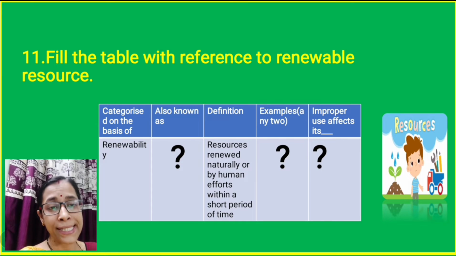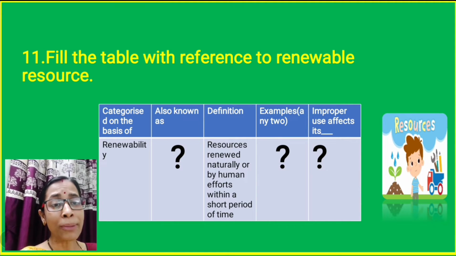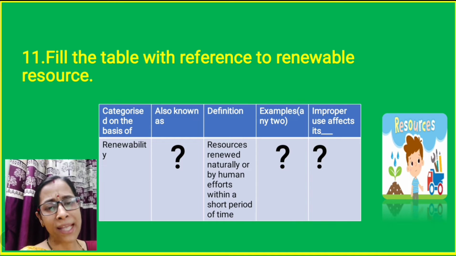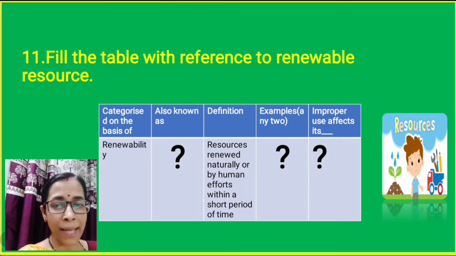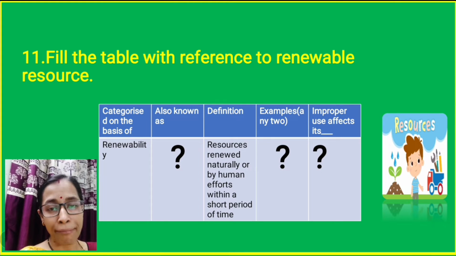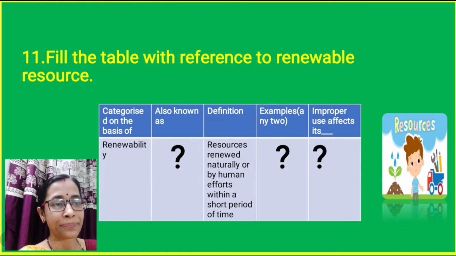These resources are renewed naturally or by human efforts within a short period of time. Thus they are known as renewable resources. Then you have to give two examples. Two examples you may write: wind energy, solar energy, tidal energy, or you can write water. Any two examples you will give here. And in the last box it is given: improper use affects its dash. Improper use of renewable resources leads to decrease in its quality, so it affects its quality.